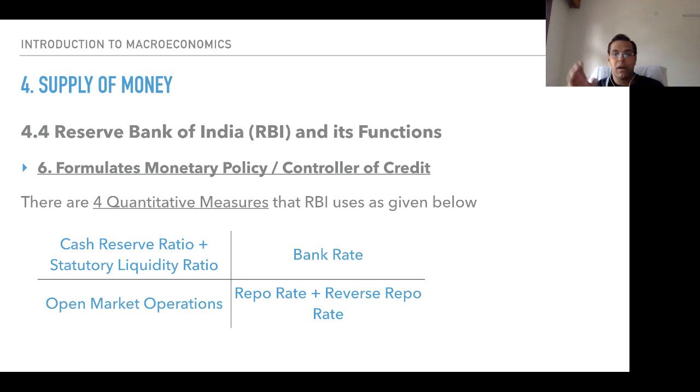And then open market operations. Open market operations is an activity conducted by the RBI through sale and purchase of government securities. Sale and purchase of government securities through RBI, with each and every central bank, is called open market operations.